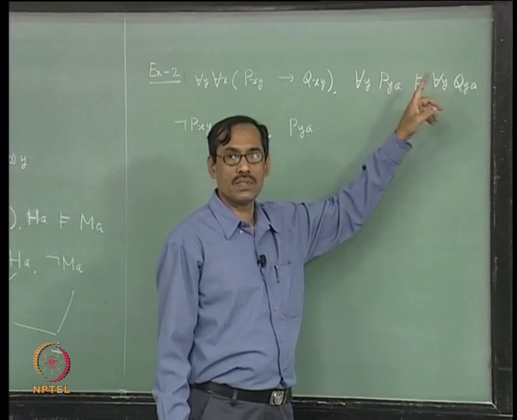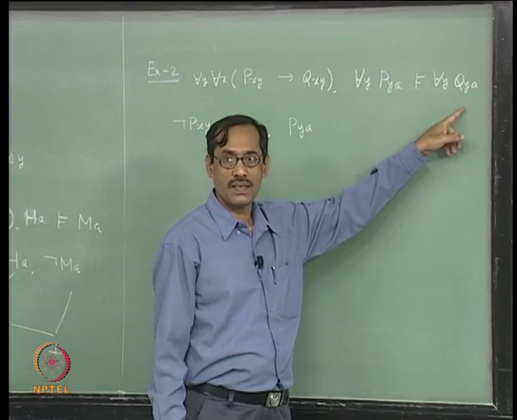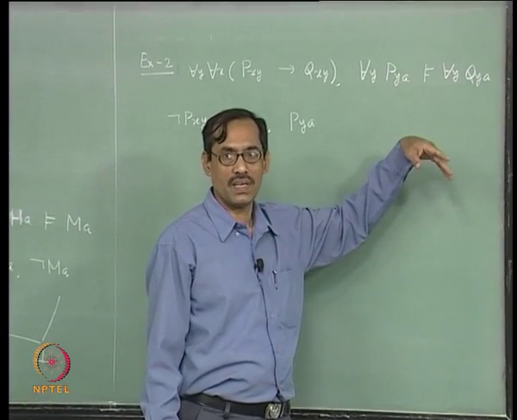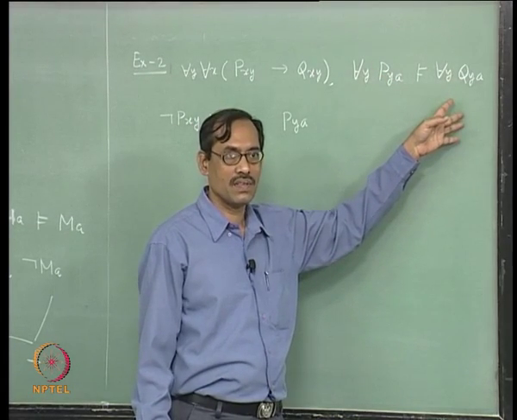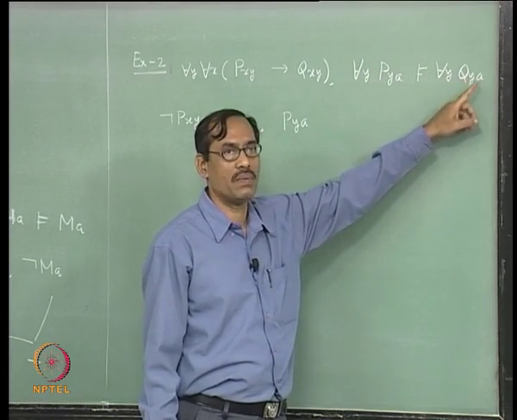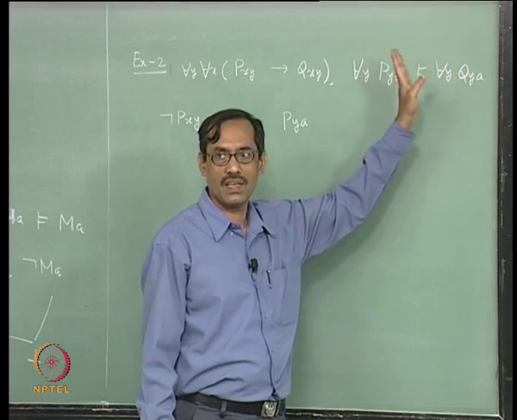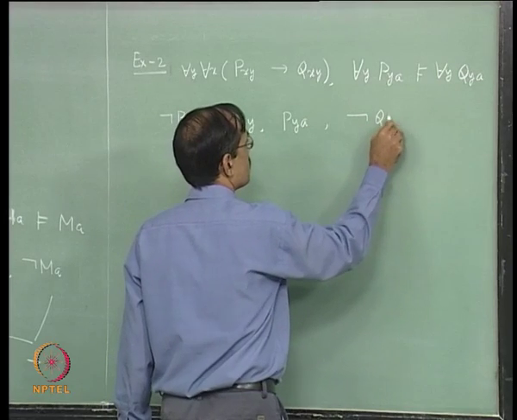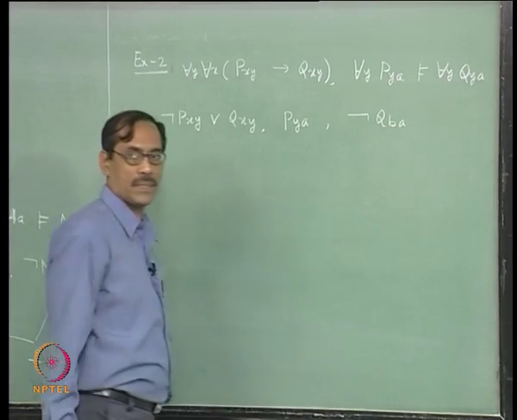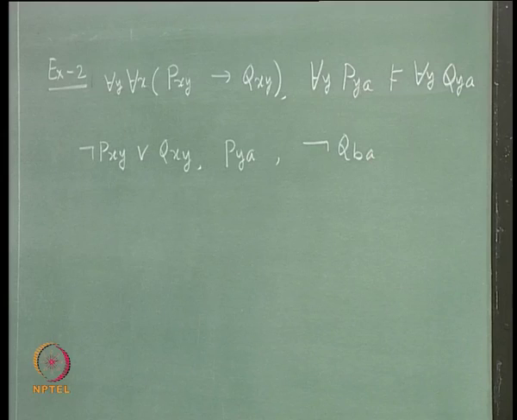Then you have to choose a Skolem function for y, it does not entail Qby, but now you are choosing a Skolem function because you want SCNFs. So, Skolem function gives y replaced by some constant, it depends on nothing. So, this becomes simply not Qba. Is that right? Now, let us apply resolution.